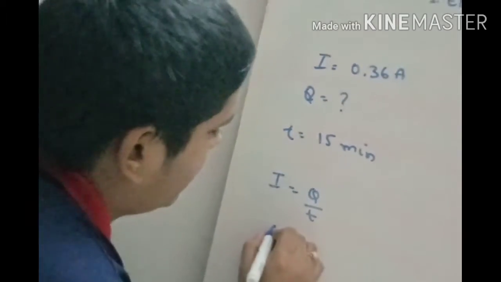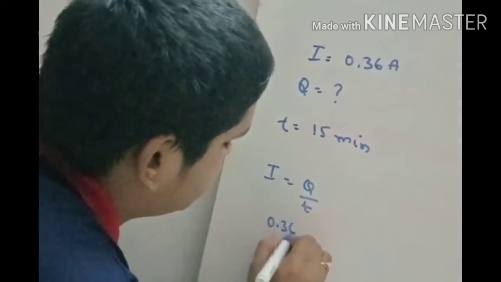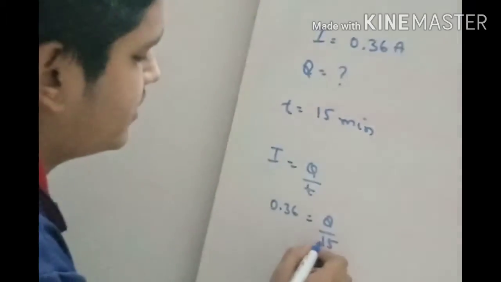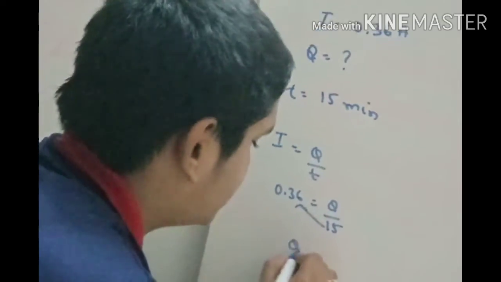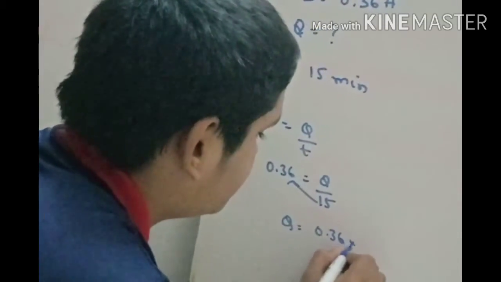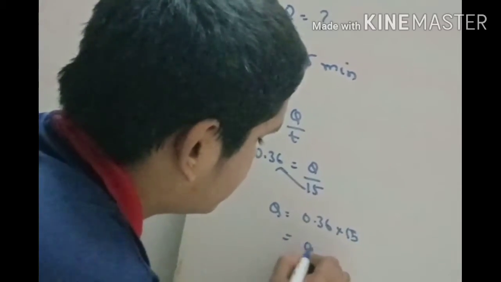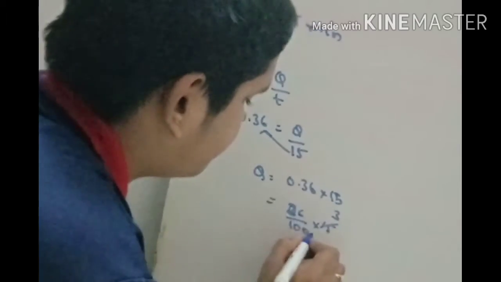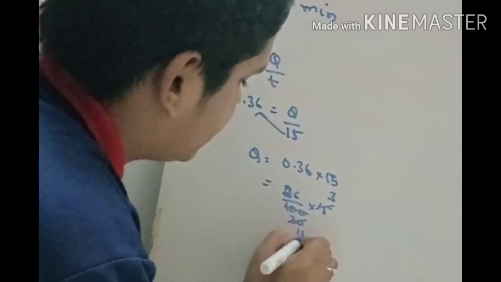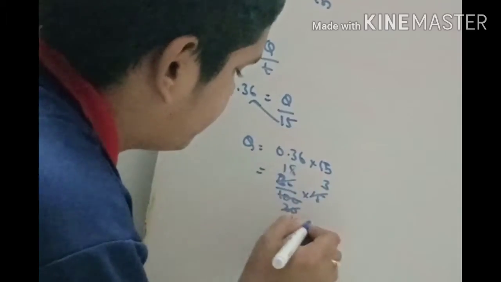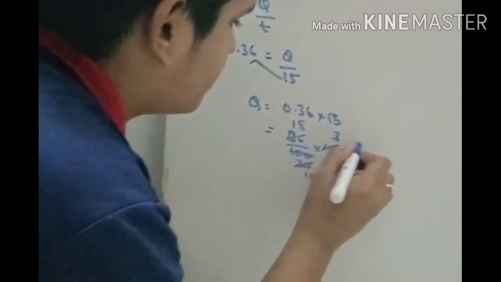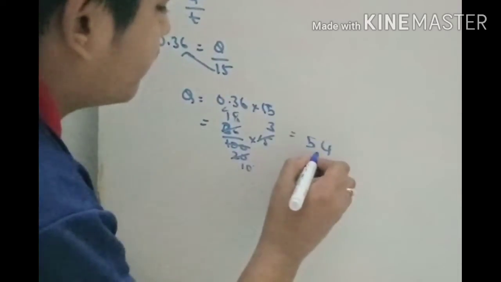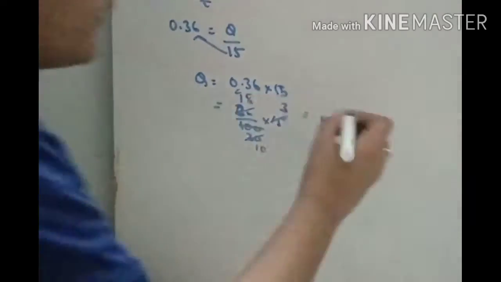So I is 0.36, T is 15 minutes. We'll make Q equal to 0.36 into 15. So 36 by 100 into 15, which is 5.4 coulombs.